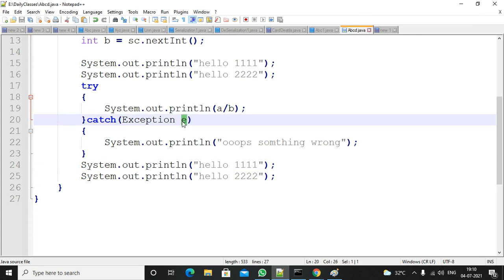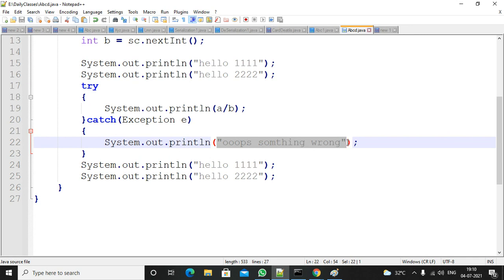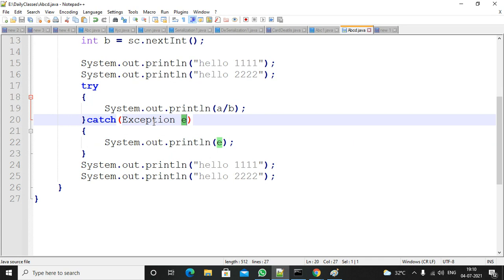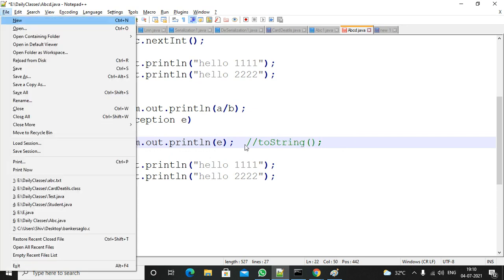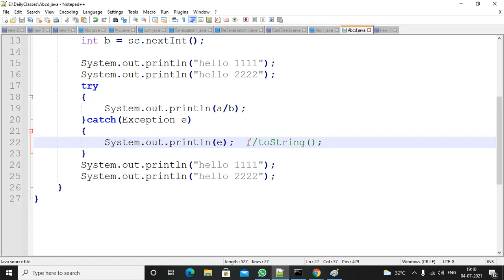Now if you want to print the exception details, you can directly print them using e here. If I am trying to print e, that means a class reference. If I am trying to print the reference, at the back end it will call the toString method of the exception class. At this moment, if you are unable to understand, no problem. If you are directly printing the reference, in the normal case you will get a class name at the